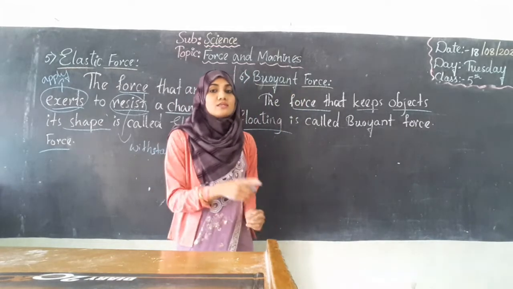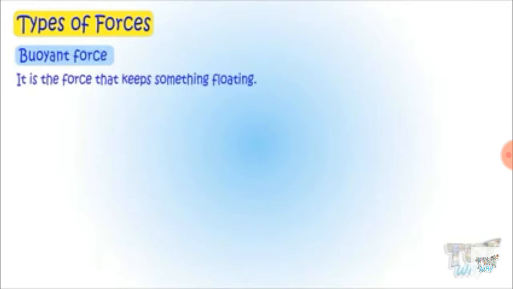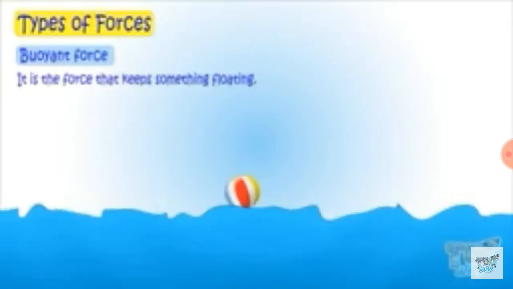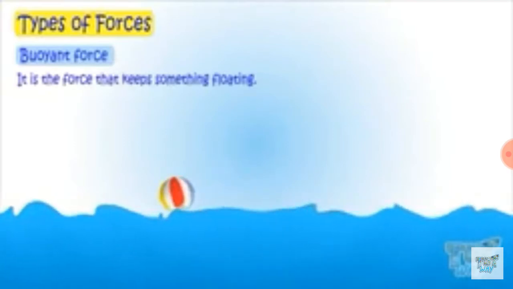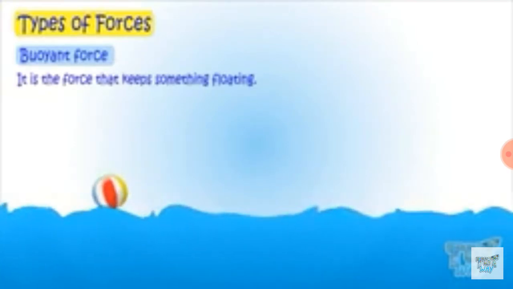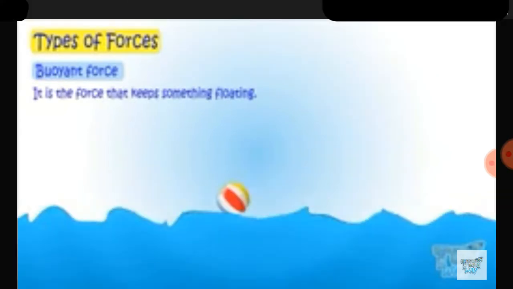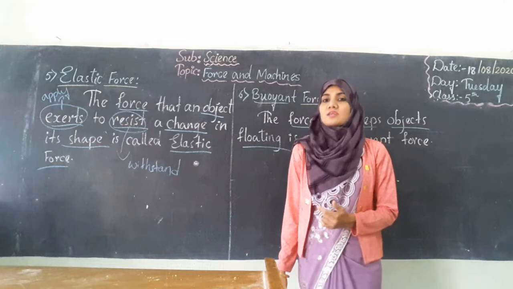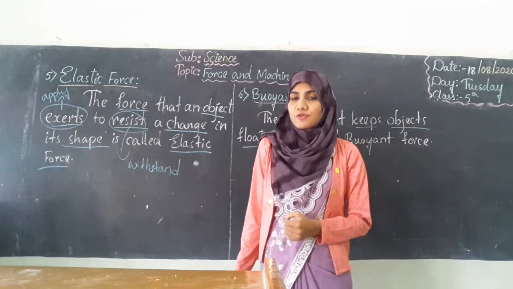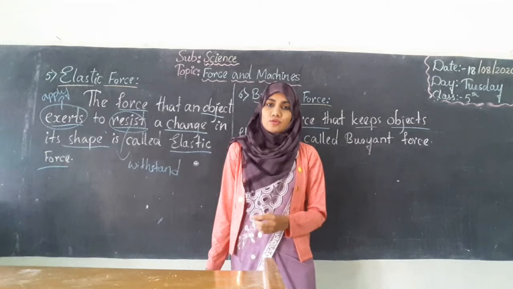Better see this activity. You can see here the buoyant force. What's buoyant force? It's the force that keeps something floating. Here you can see the ball is floating on the water surface. This is buoyant force, the force which does not allow the object to sink. Instead, it makes the object keep floating. Hence, that's all about forces, effects of forces and the types of forces.